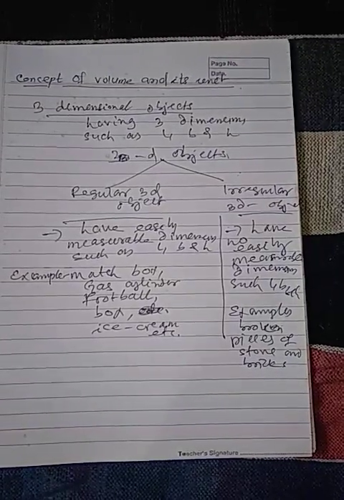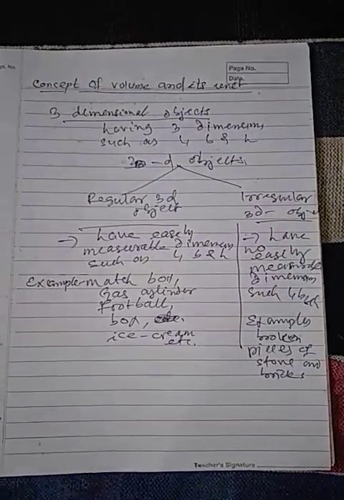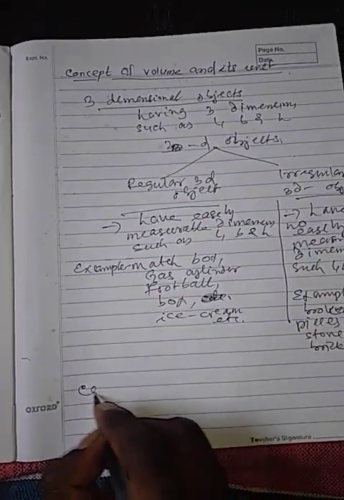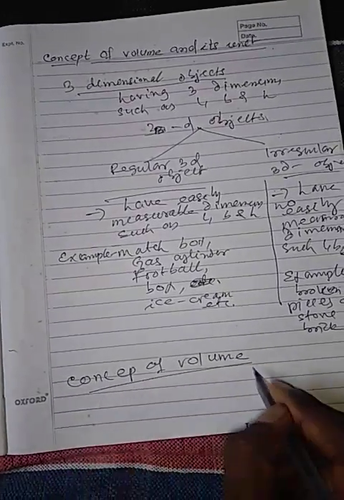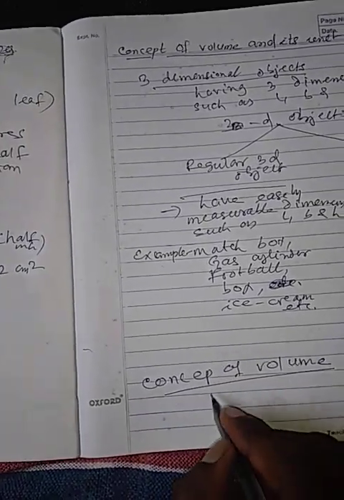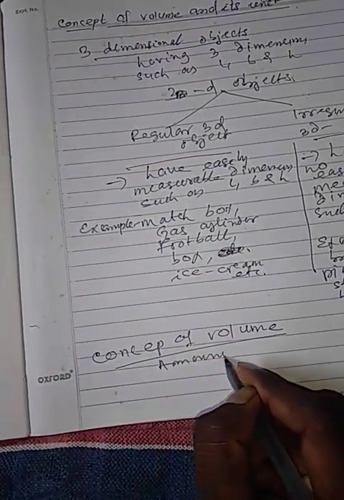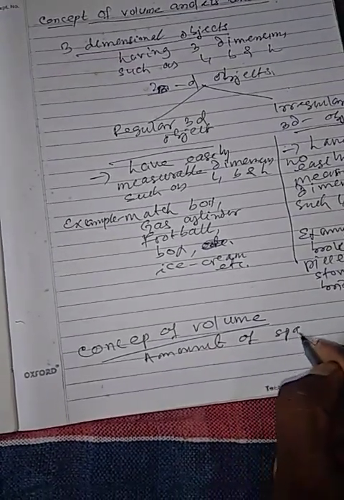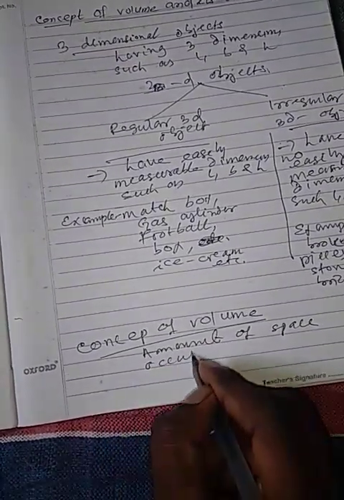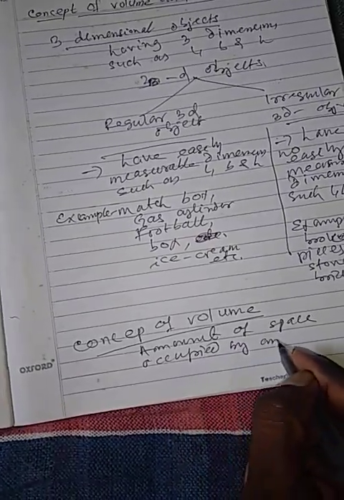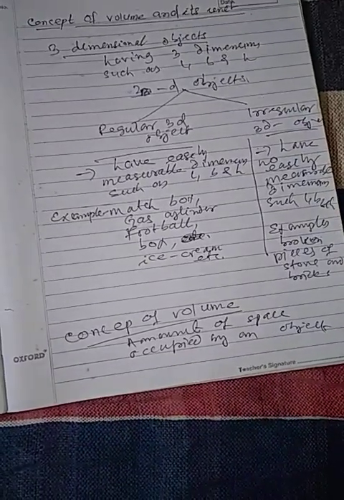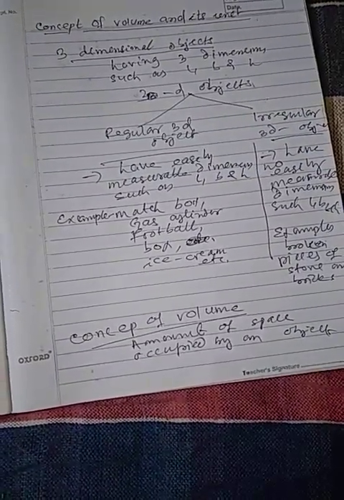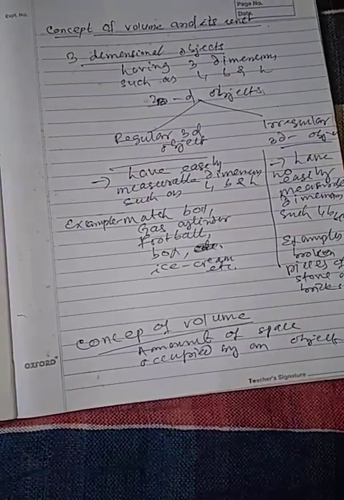Now let us discuss volume and its unit. Concept of volume. The amount of space occupied by an object is known as its volume.